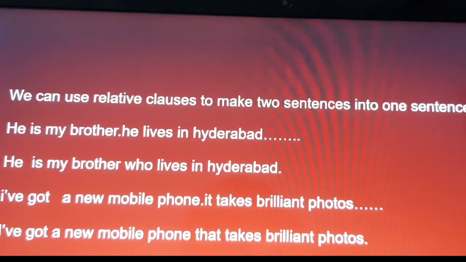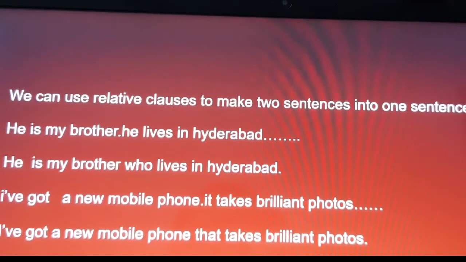I have got a new mobile phone. It takes brilliant photos. Again two sentences. We must make them into one sentence by using a relative clause. I have got a new mobile phone. Here we can use "that" or "which". That takes brilliant photos. This is the house. It is given by them. Here after house, "which", because it is a thing. This is the house which is given by them.